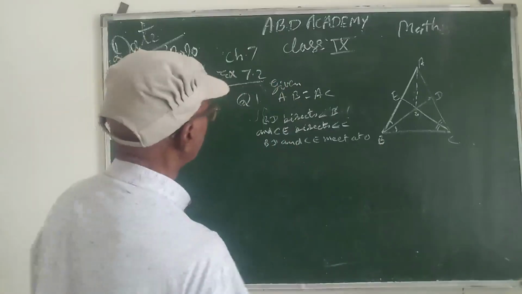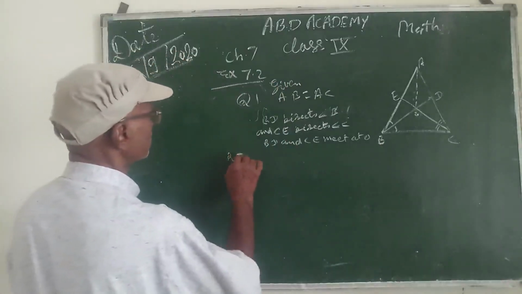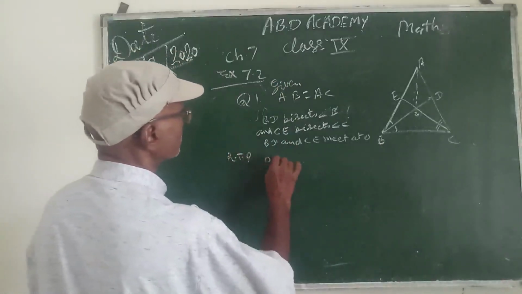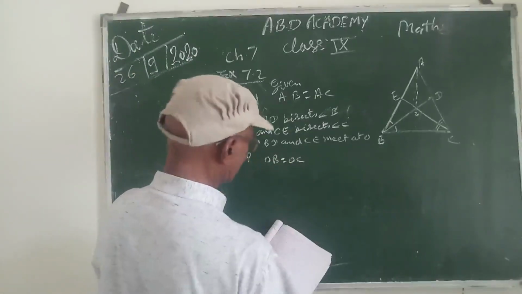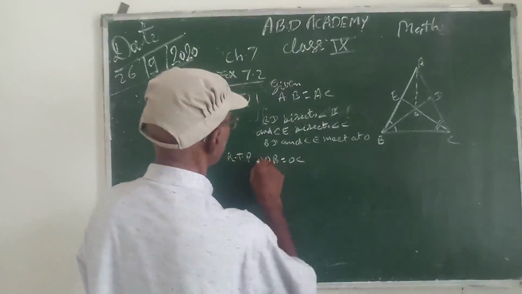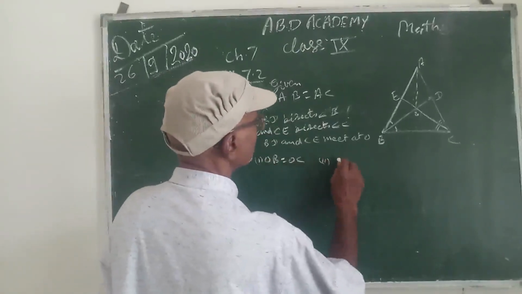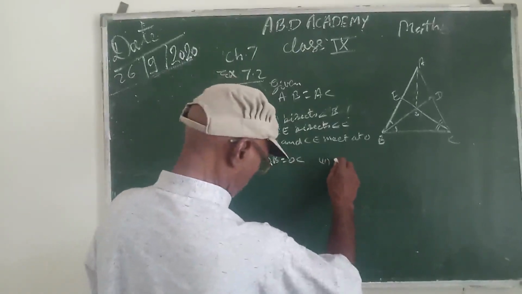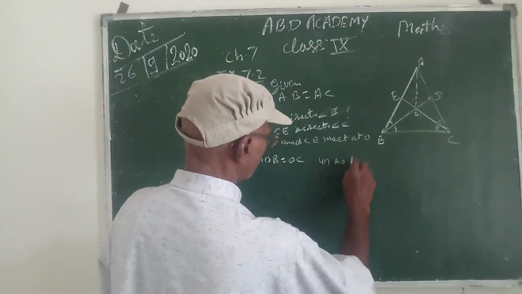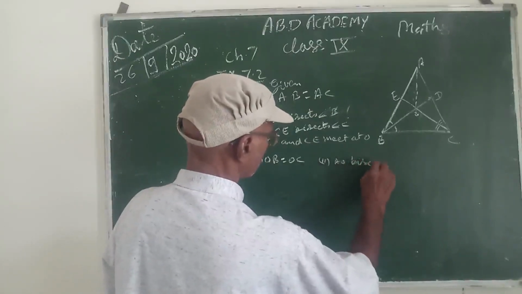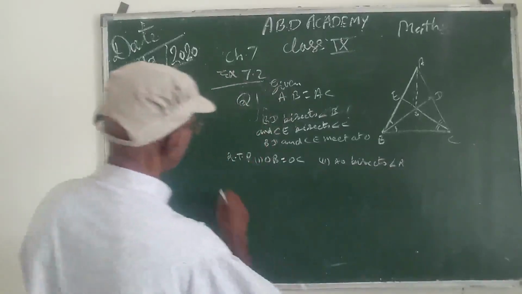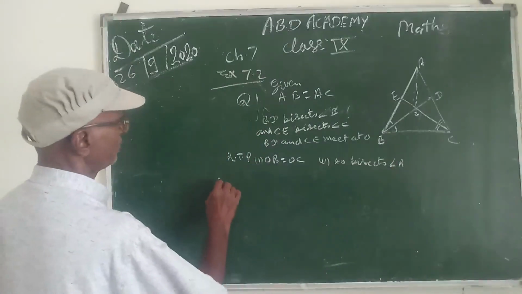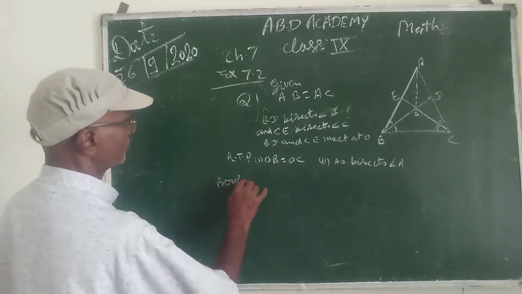Required to prove, RTP, two things are there. First is OB is equal to OC, and second thing that AO bisects angle A. No need of construction proof.